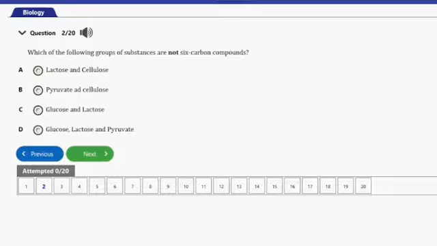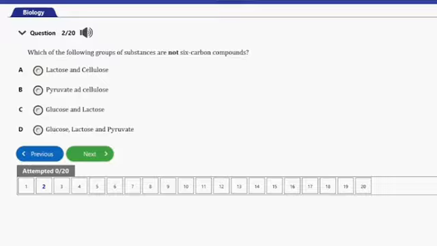However, the question says are not 6-carbon compounds, but if you check option A here, lactose and cellulose, lactose is a 6-carbon compound, but cellulose is not. But actually, cellulose is a polymer of some 6-carbon compounds that's more like glucose or thereabouts. So the option B here, pyruvate and cellulose, actually is totally off.